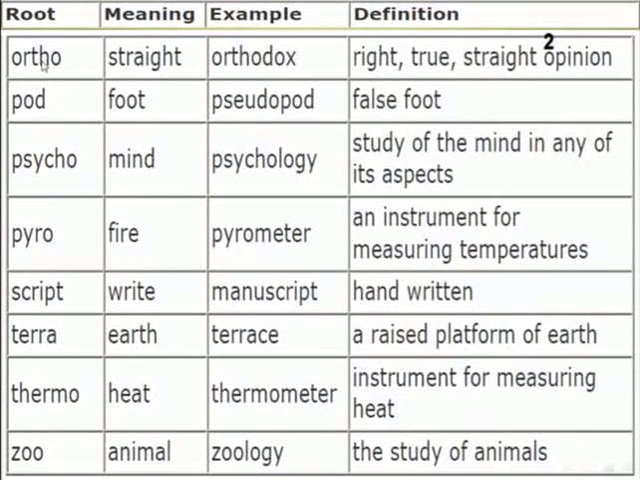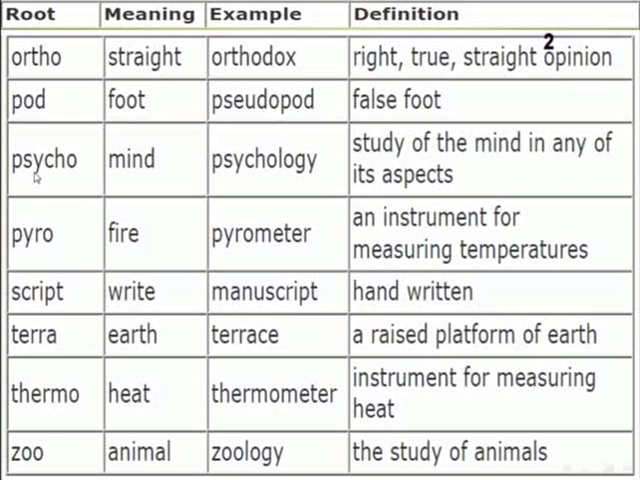We carry on. The root ortho, meaning straight. Example for the use: orthodox. Definition: it means right or true or straight opinion. Root pod, meaning foot. Example: pseudopod. Definition: false foot.